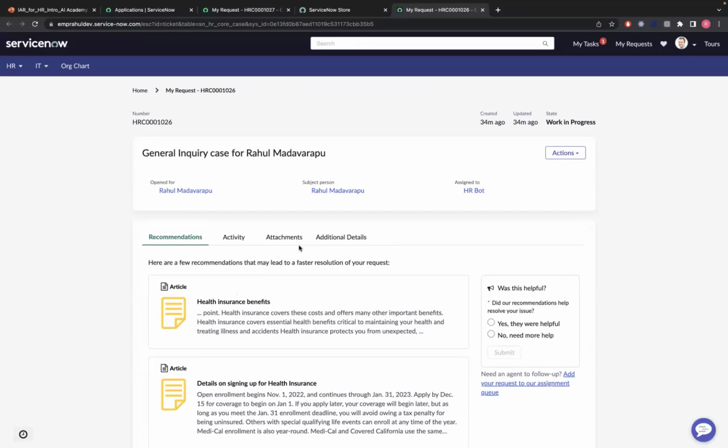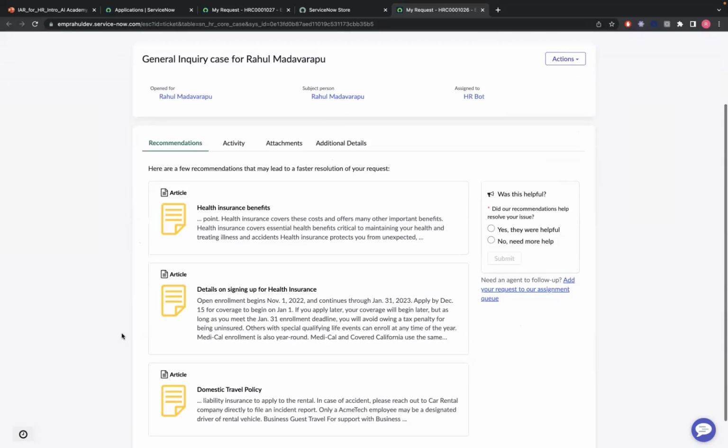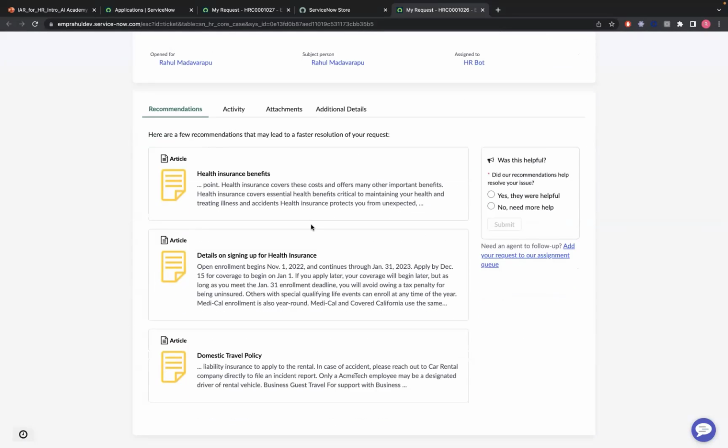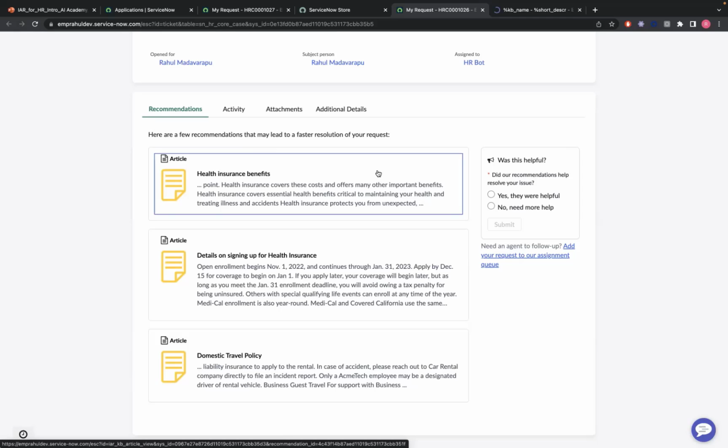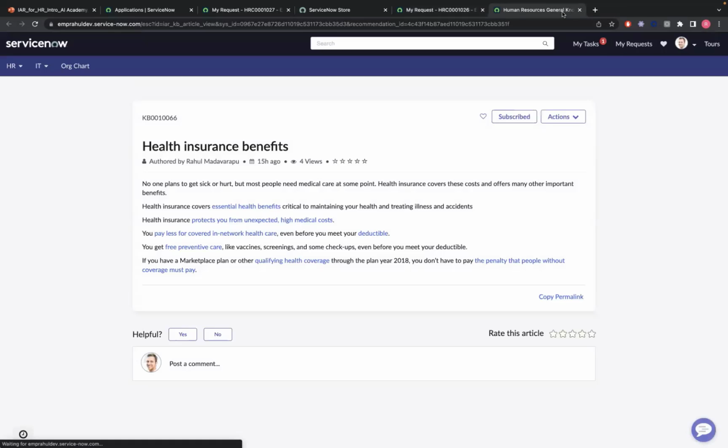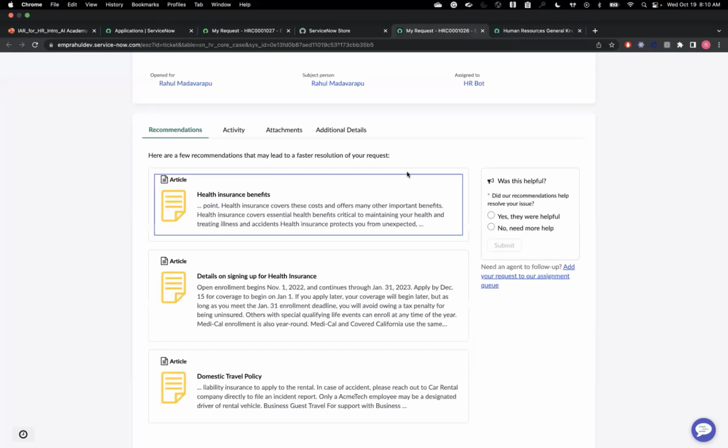I'll quickly do that. Once I click on view recommendations, this is how, for the issue I opened, it comes up with these recommendations. These are basically the AI search results, which will be relevant based upon the short description of this case. And here, we can click on any one of them, and it just opens up in the same portal view. And we can go back.